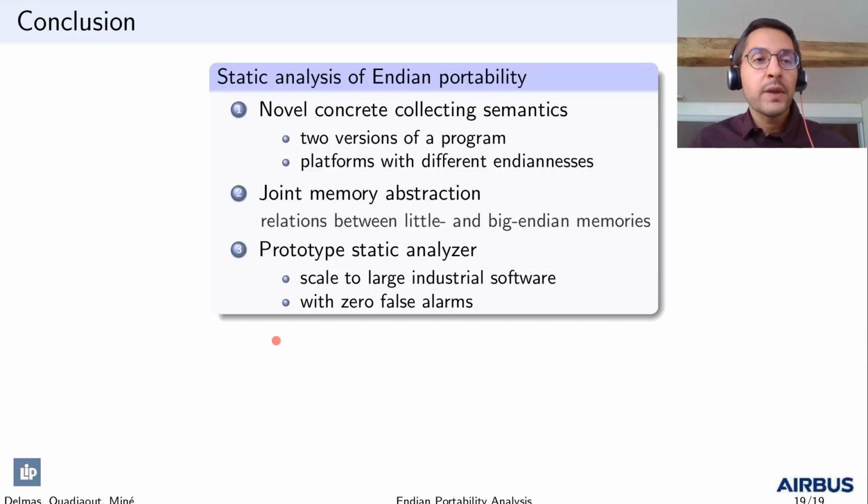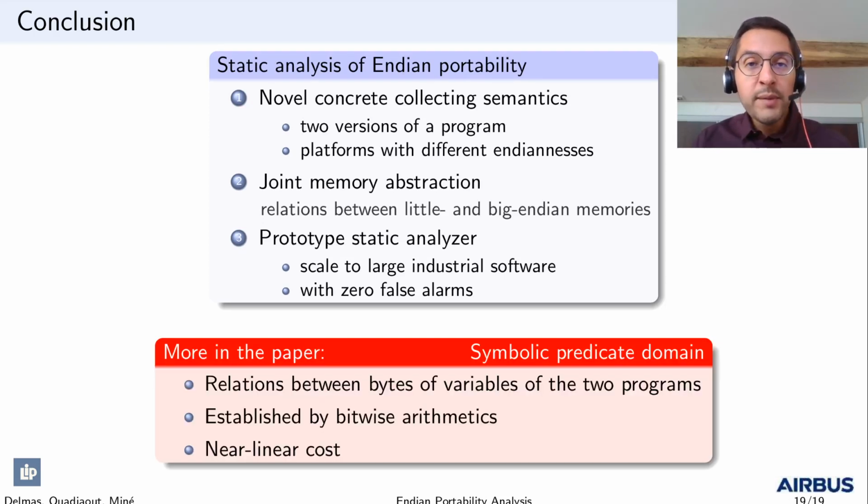To conclude, we have presented a static analysis of Endian portability based on a novel concrete collecting semantics able to relate the behaviors of two versions of a program executing on platforms with different endianness. It is based on a joint memory abstraction able to infer relations between Little Endian and Big Endian memories. We have implemented a prototype static analyzer able to scale to large industrial software with no false alarms. In the paper, we also present the symbolic predicate domain we use to infer relations between individual bytes of variables in the two programs, such as those established by bitwise arithmetics.